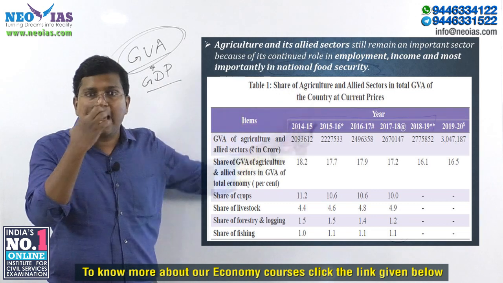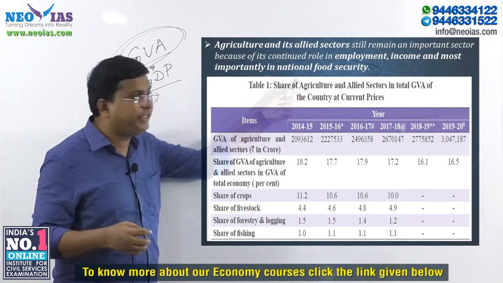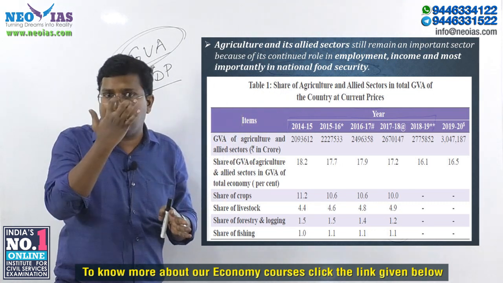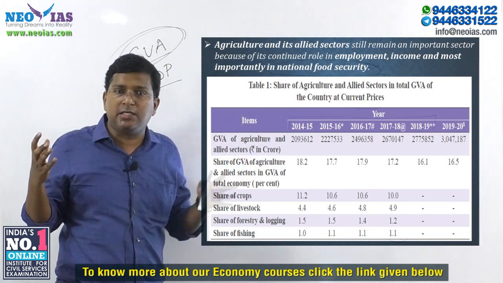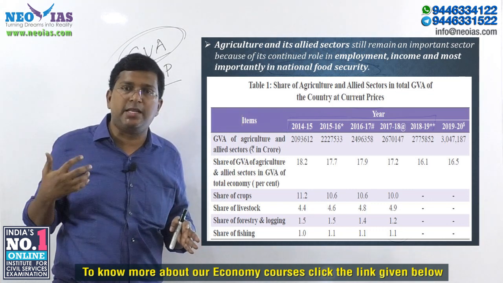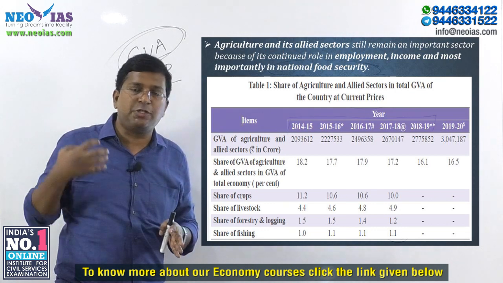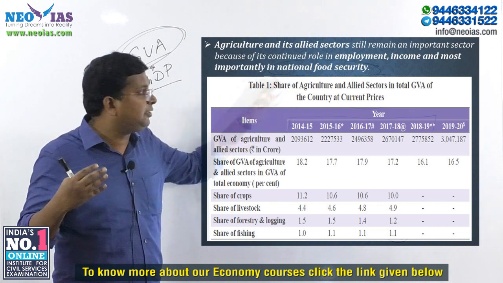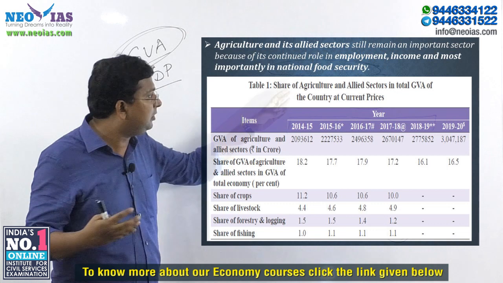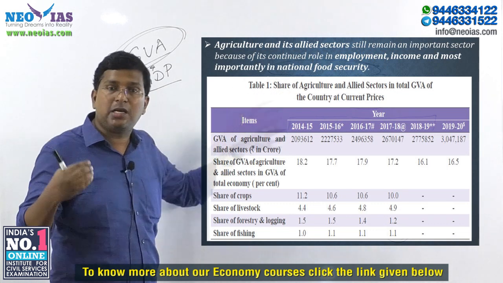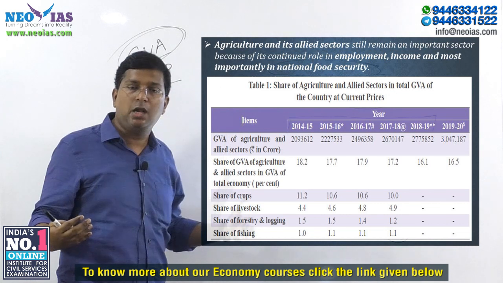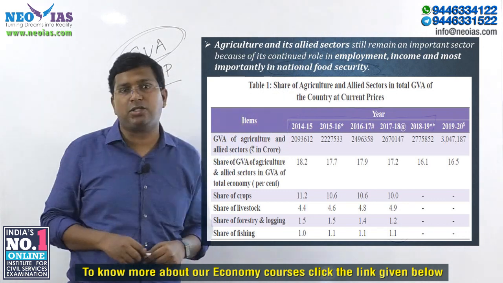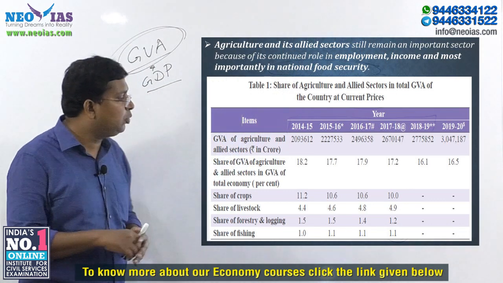National food security, what is that? Nearly one-third of the population is poor. There is no official data available, but from the many articles we have read, coming from agricultural experts, it is very clear that due to the impact of the lockdown, the poverty level has increased, and the rural sector is especially affected due to lack of income. So here comes the role of the government: especially during the great lockdown, it can focus more on agriculture and the allied sector so that we can address this problem of national food security. Keep this keyword in mind.